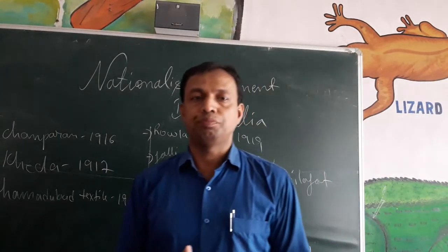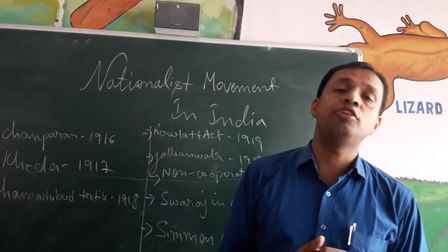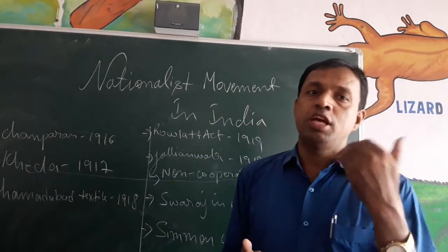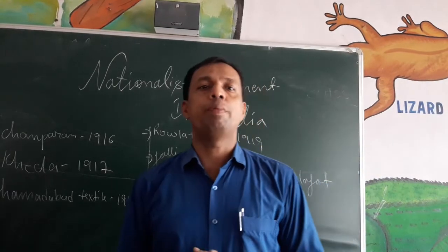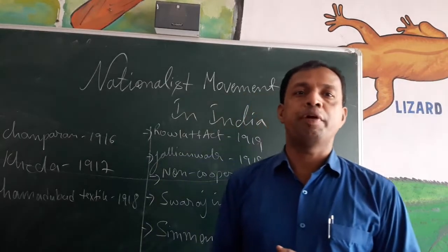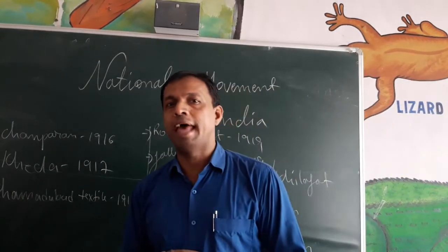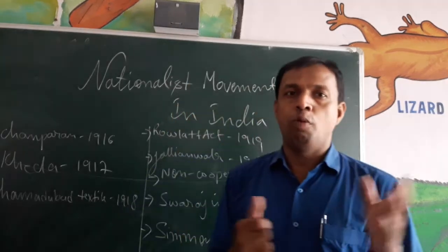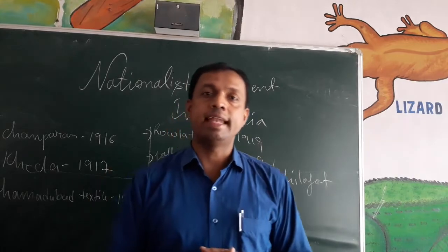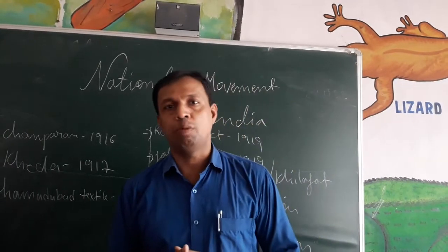In his book Hind Swaraj, published in 1909, he wrote that the Britishers came to India because we cooperated with them, and if we stop cooperating with them, they will have to leave India. So Mahatma Gandhi was planning to start a mass rally and mass procession against the Britishers, known as the non-cooperation movement.